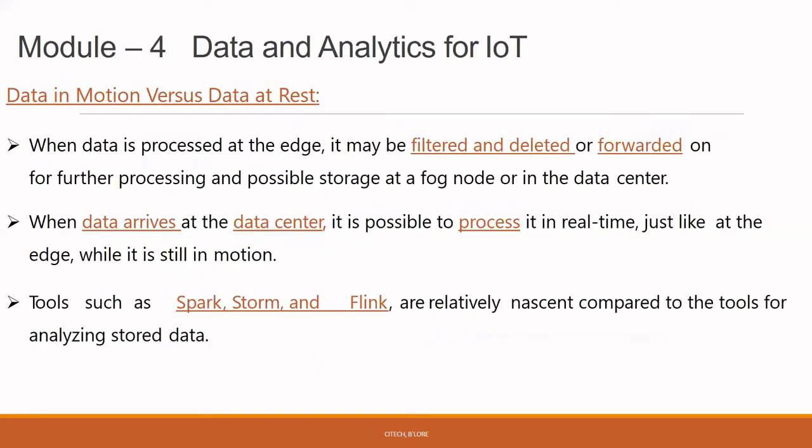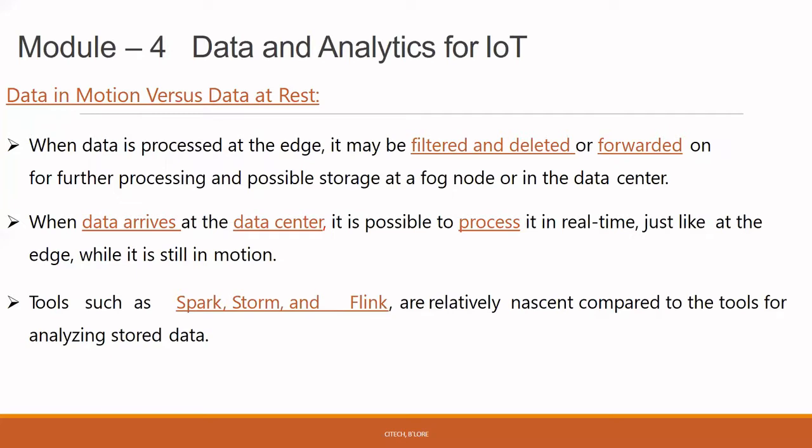So next, when data is processed at the edge, meaning the base level, it may be filtered, deleted, or forwarded. All the operations that we need can be done at an early stage, where noise will be filtered, unwanted data will be deleted, and further it will be forwarded to higher applications for further processing.